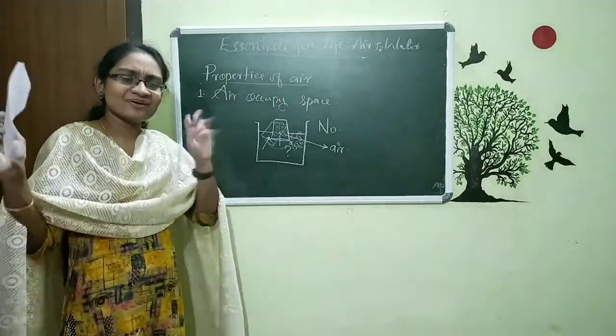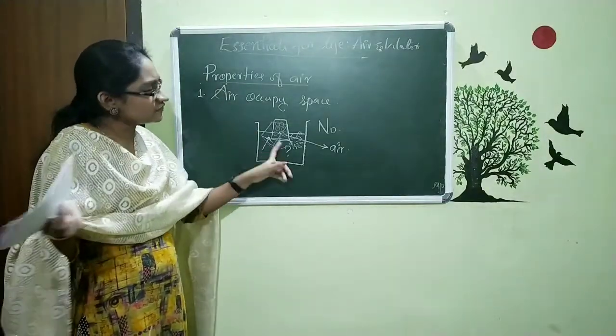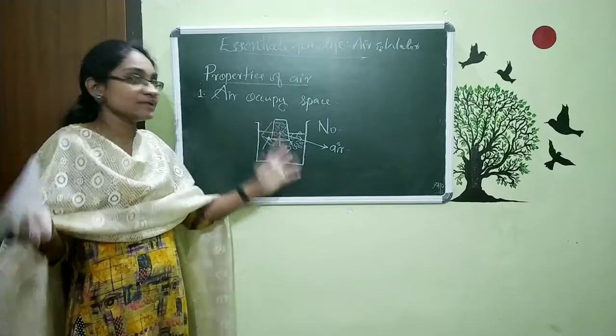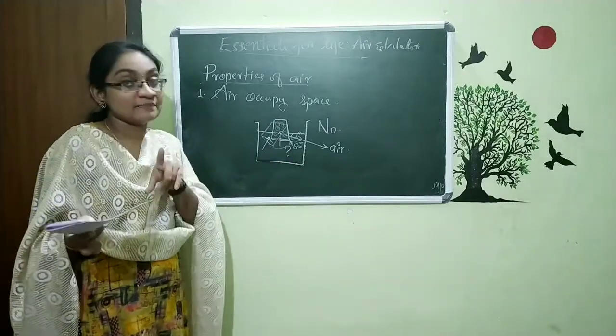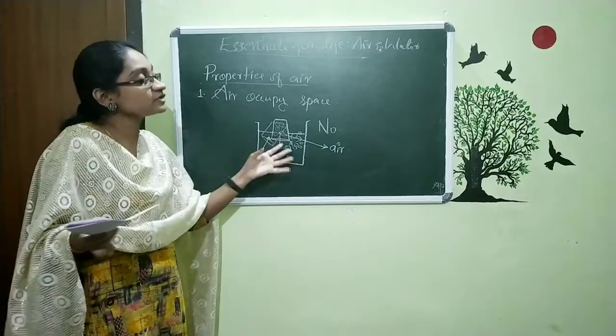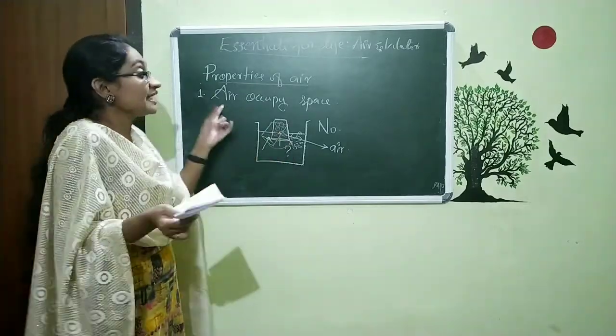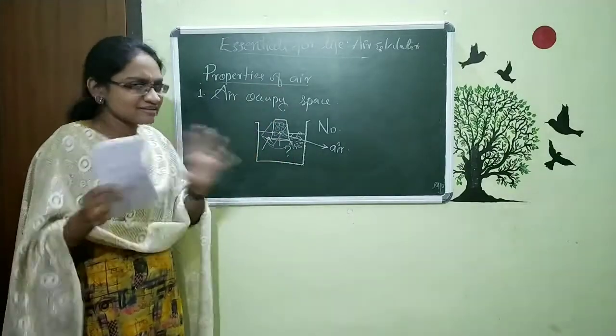If this air does not need any space, then at first what happens? The water can simply move into the glass. But what happens? It is not possible for the water to enter the glass. The reason is this: air needs space. So that is the simple thing.